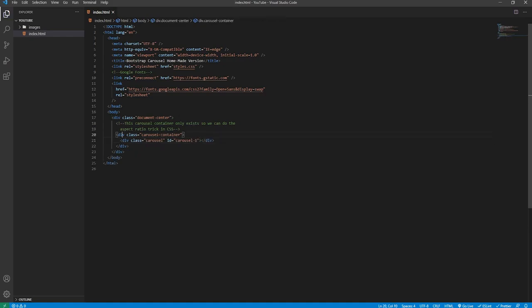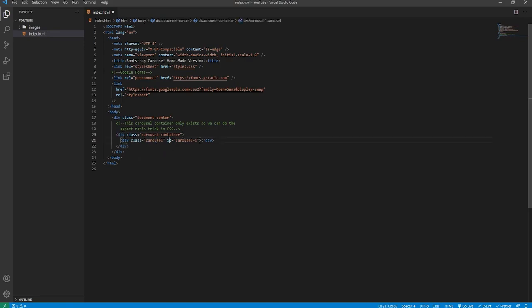Now the carousel container isn't actually the carousel, hence the comment. The reason for its existence is that we want the carousel to scale in proportion, and the only way to do this is to set the width of the actual carousel element to be 100%, so we can add some padding to the top which will be in proportion to the width of the carousel. Therefore, if we want the carousel to not take up 100% the width of the document, then we will need to wrap the entire carousel in a container which has a specified width to prevent this scenario from occurring, where the carousel takes up 100% the width of the document.